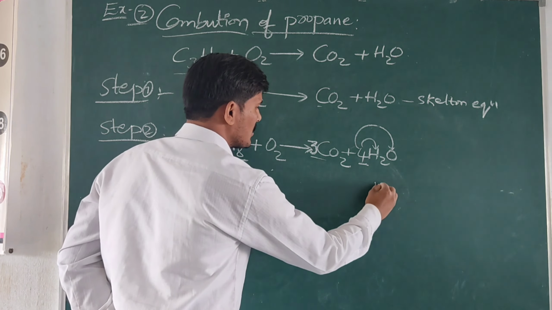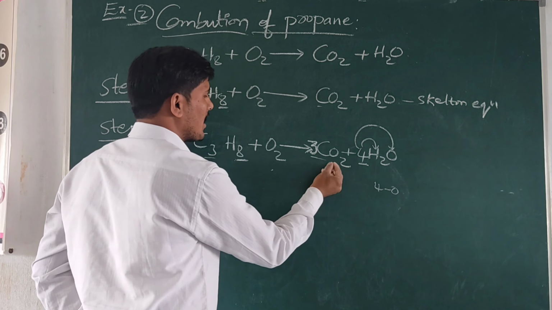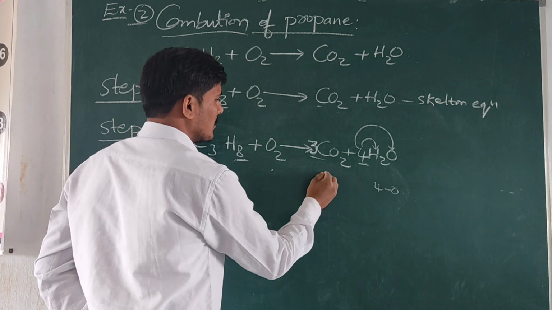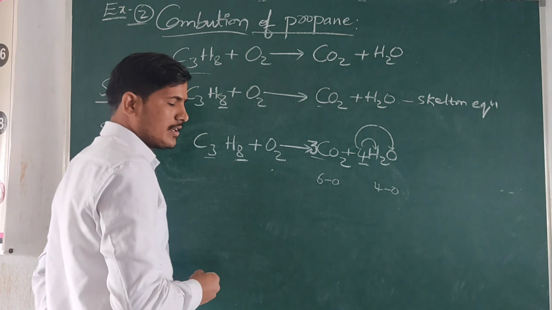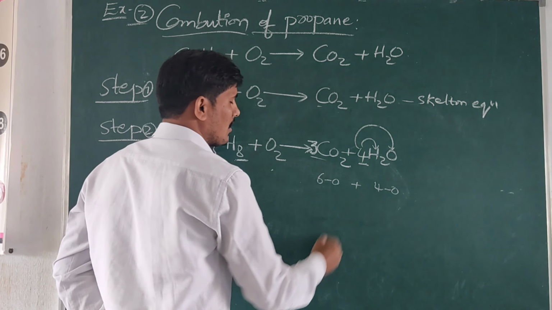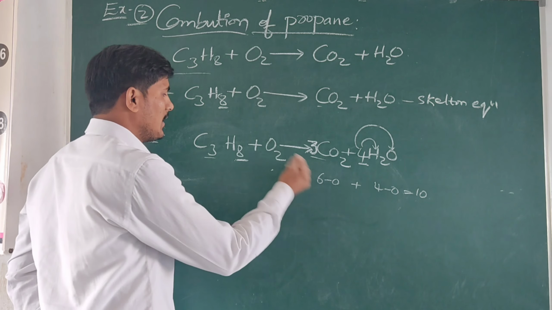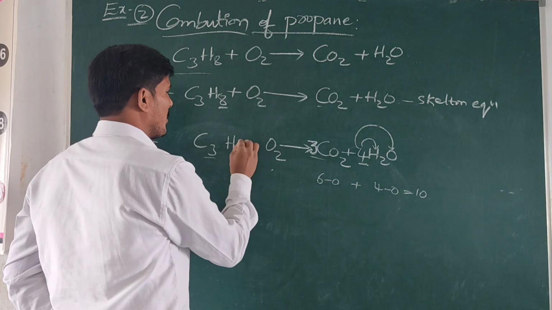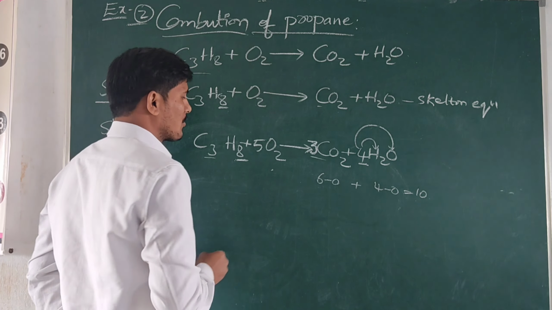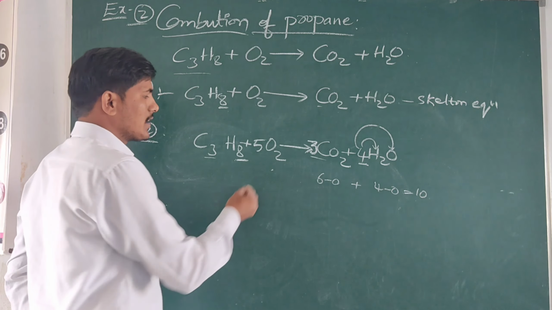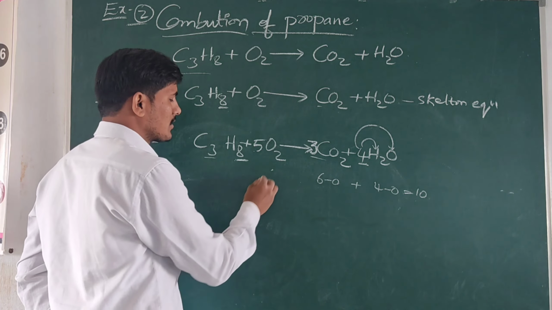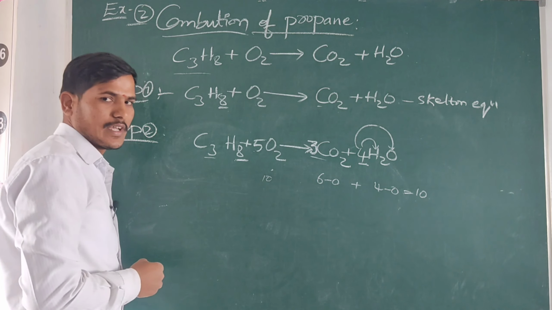Here 4 hydrogens are there. Here also, how many oxygens? 3 times 2, 6 oxygens are there. Total 6 plus 4, 10 oxygens are present on the right hand side. So here by using 5 as a coefficient value, the oxygen also, 5 times 2, 10 oxygens are balanced on both sides.